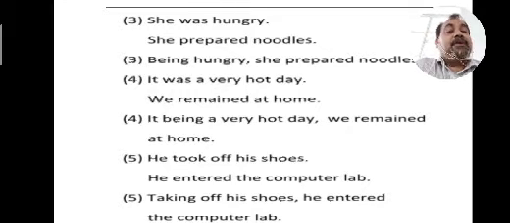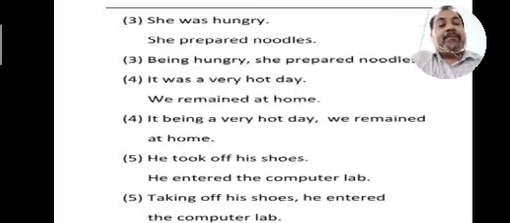So, children, you must have understood how to combine sentences using participles. I think your concept is clear. You should have a good look at the chapter itself, and then by going through the chapter and seeing the video, you will have a better understanding of the chapter. Thank you.